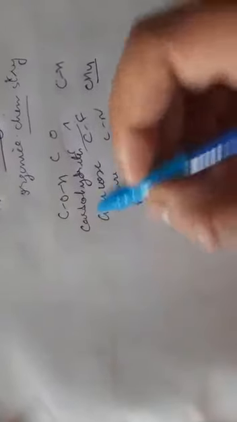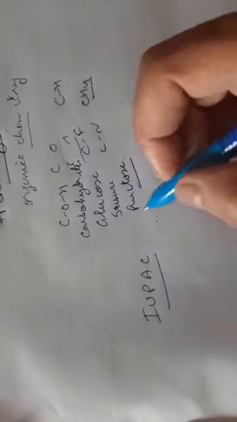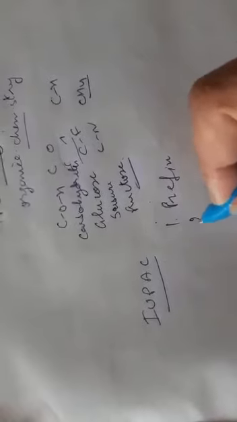Now, about the nomenclature of these compounds, we have already discussed this. Today we will discuss the nomenclature, that is, the IUPAC nomenclature of these organic compounds. IUPAC nomenclature is the international system for the nomenclature of these compounds. In this, any organic compound is divided into three main parts. First one is prefix, second is word root, and third is suffix.